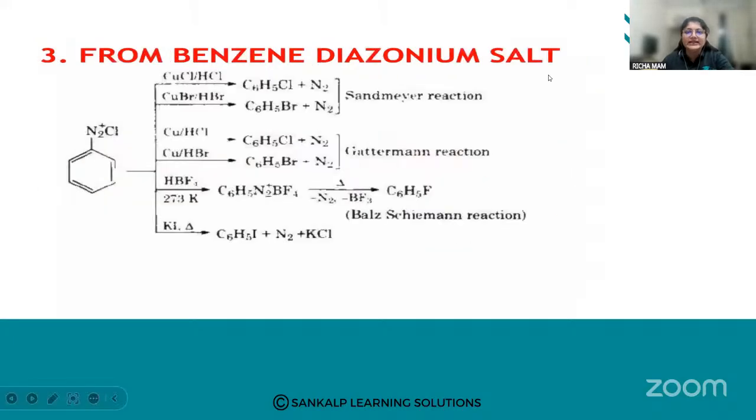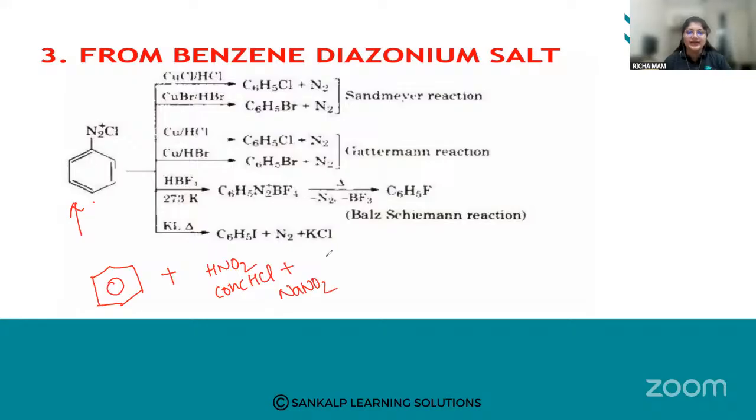Next, from benzene diazonium salt. Firstly, we'll understand how we are going to get this benzene diazonium salt. We react it in the presence of nitrous acid, HNO2. How do we get this HNO2? With concentrated HCl in the presence of NaNO2, sodium nitrite, I'm going to get this nitrous acid.